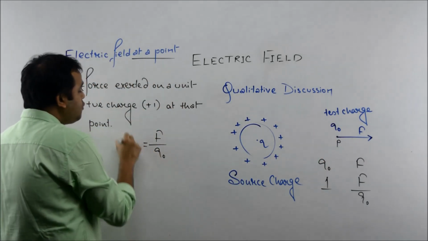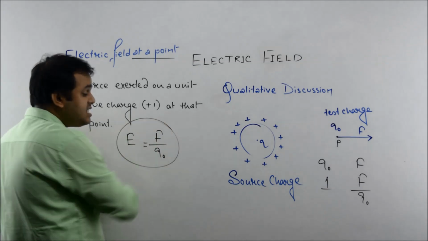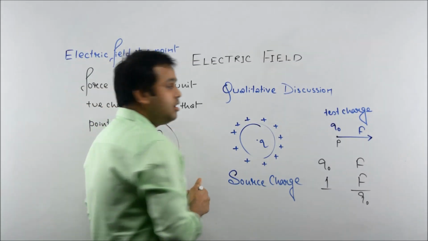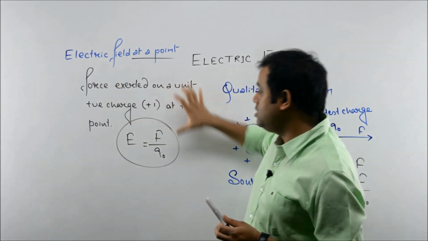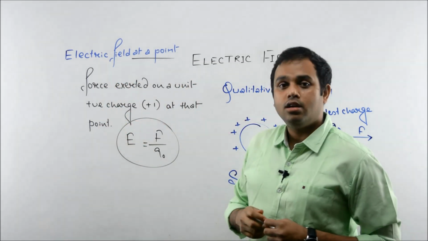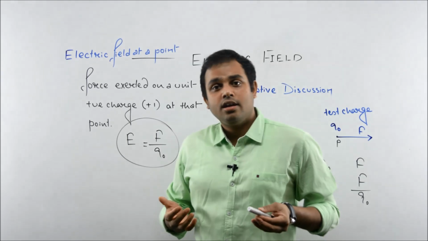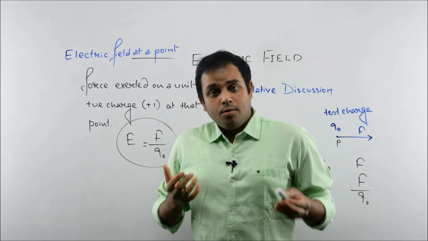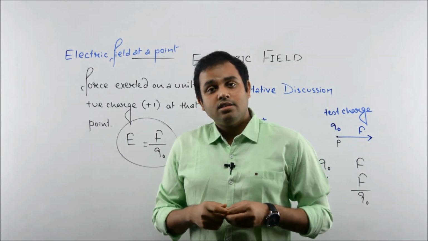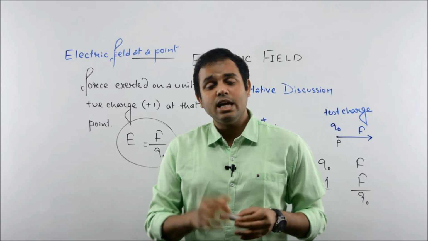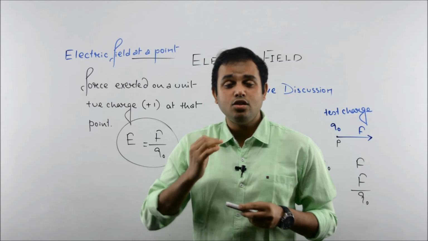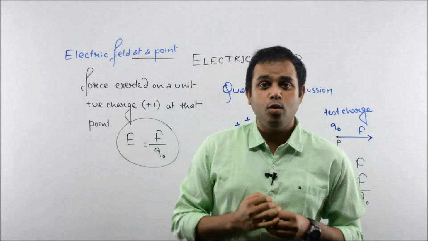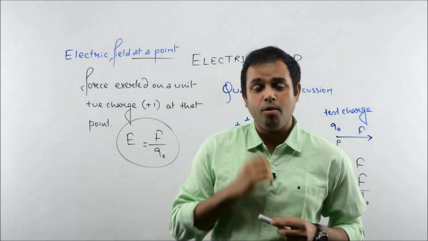But a lot of students consider this as a formula, but this is not a formula. You just need to understand the definition. If I ask some student, what is electric field at a point? Some student replies, sir, it's E equals F by Q naught or E equals F by Q. No, this is not the correct way to know what is electric field at a point.